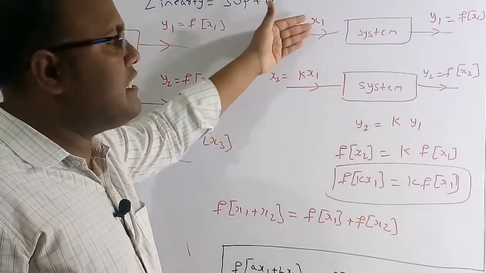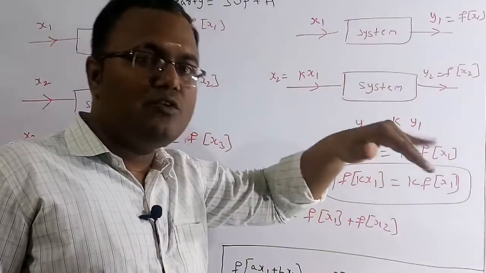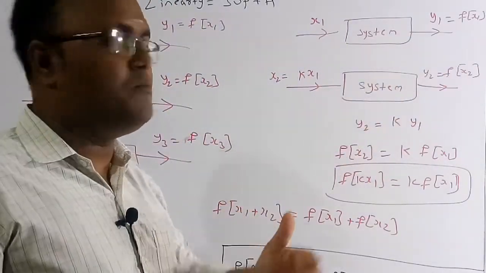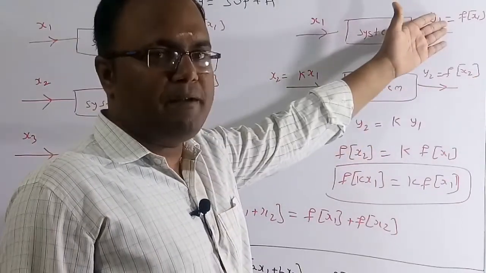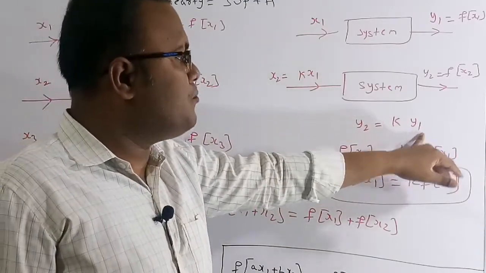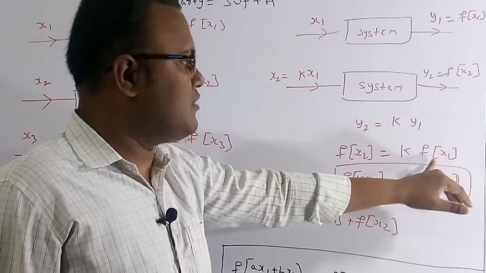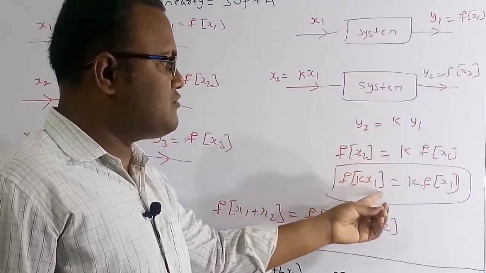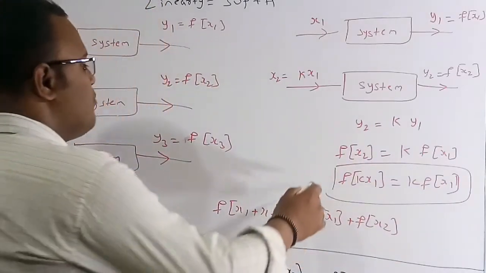Then the new output must be the same scalar multiple of the previous output. So y2, which is f of x2, is equal to k into y1, which is f of x1. Since x2 is k into x1, f of k x1 is equal to k into f of x1. This is called the homogeneity principle.